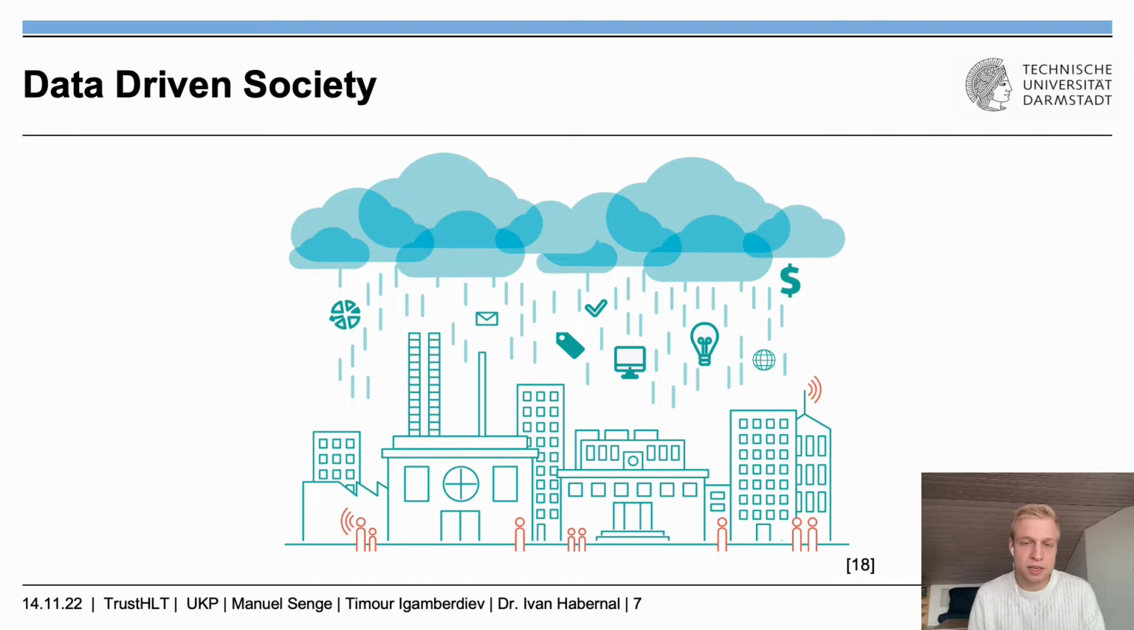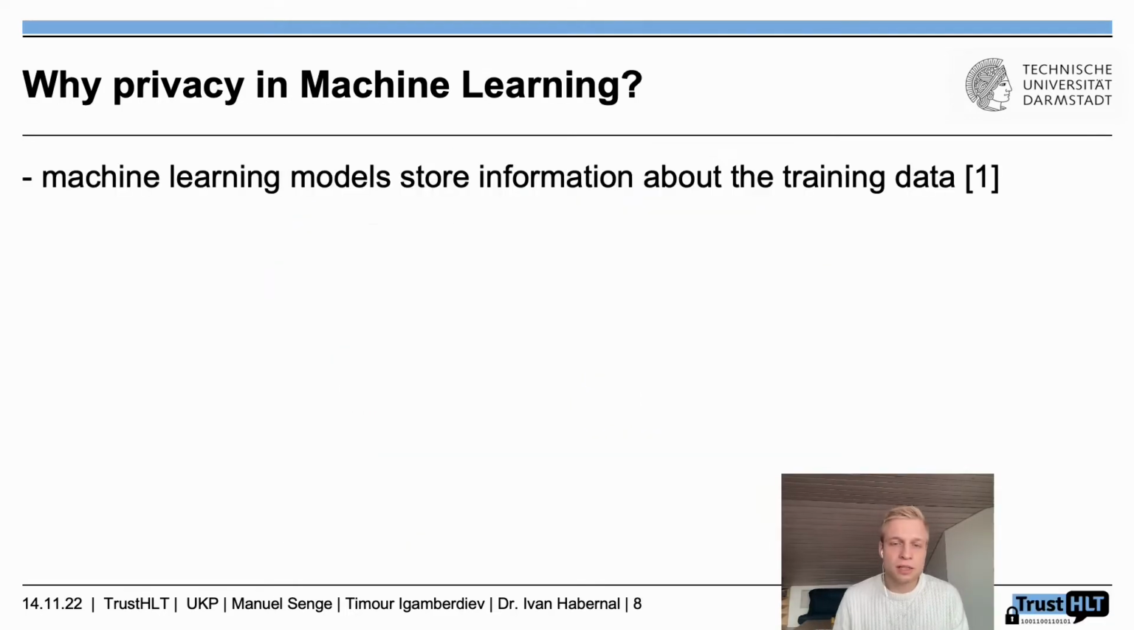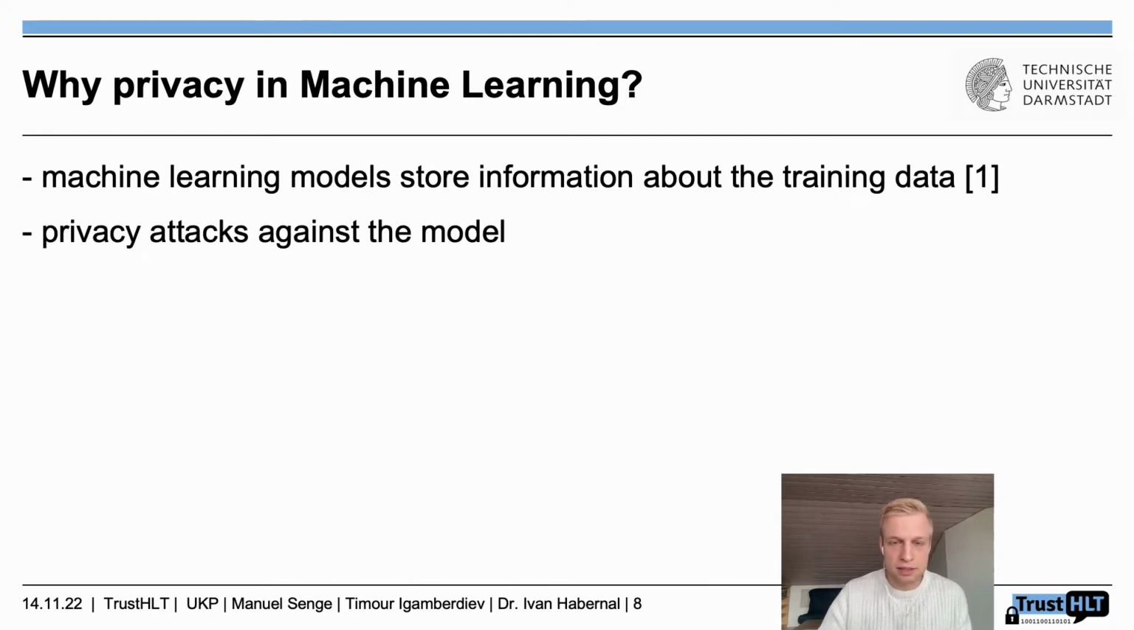So one could simply say, okay, why should I care about privacy if this data never leaves the company? And it turns out that machine learning models have the tendency to actually store data or store insights about the data set that was used to train the classifier. So if a company decides to make a classifier public, then people could gain insights about the training data and therefore gain insights about you. This is called a privacy attack against the model.